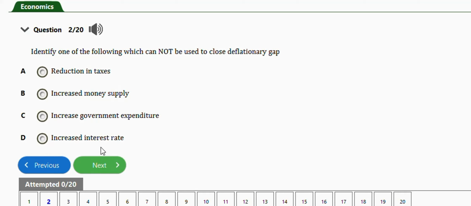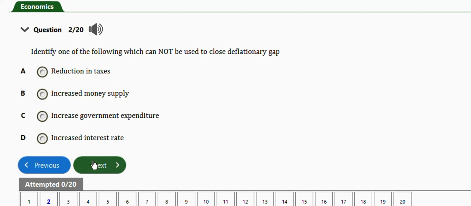So increased interest rate is not a measure that can be used to close the inflationary gap, right? Because when there is increased interest rate, it causes people not to borrow money much. So this cannot be used to close the inflationary gap.